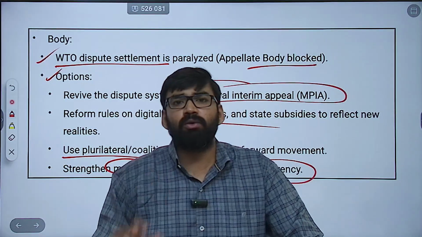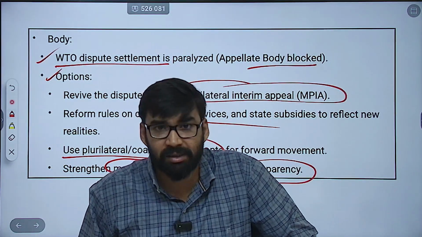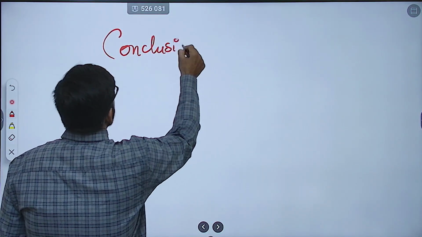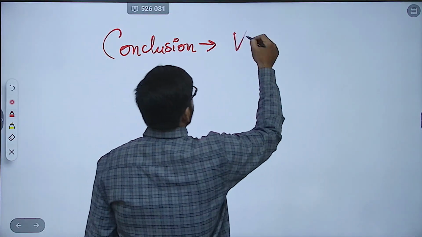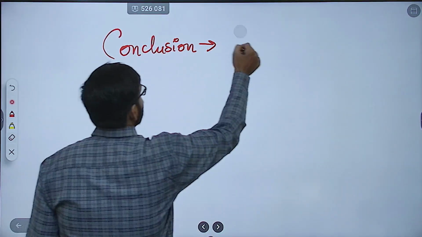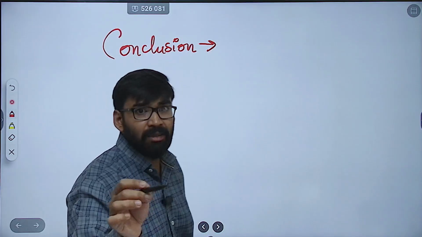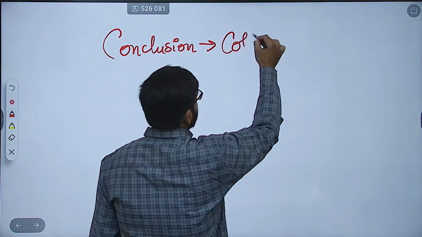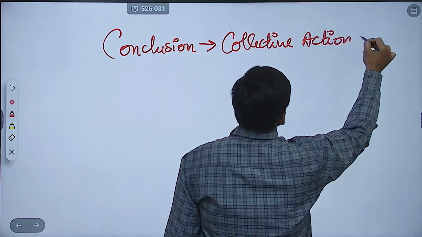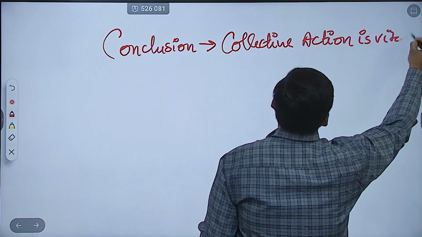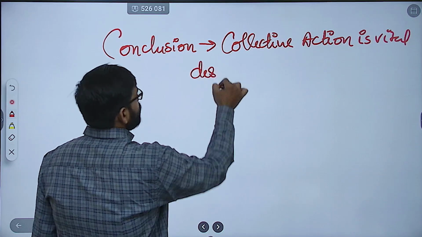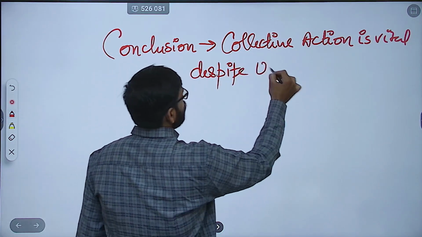And with respect to the conclusion, you can give a wonderful analysis. Clear? What can you write in the conclusion? You can mention in your answer that collective action is vital despite US resistance.